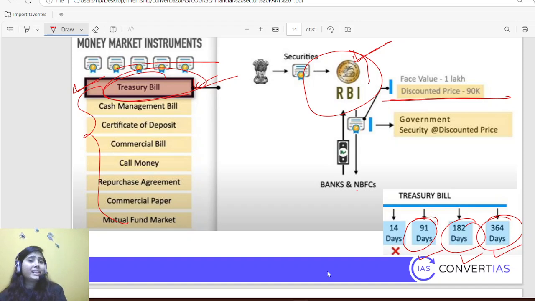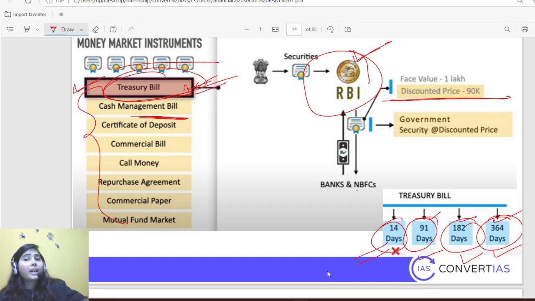Earlier there was a 14 days period as well, but right now it is not allowed. There is a replacement of the 14 days treasury bill with cash management bill. For now just try to learn this fact, that treasury bills are issued only for 91 days, 182 days, and 364 days.